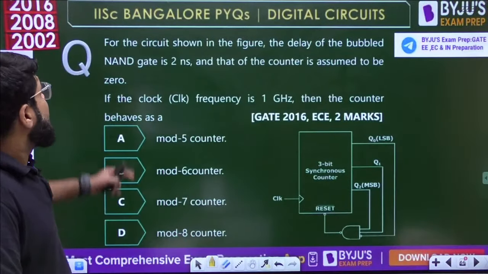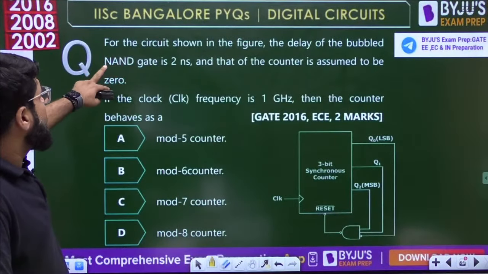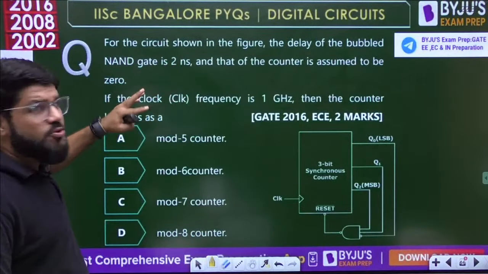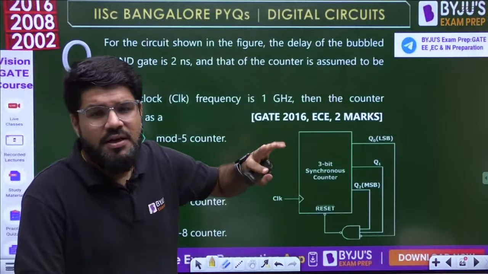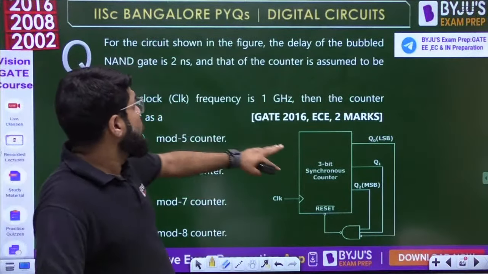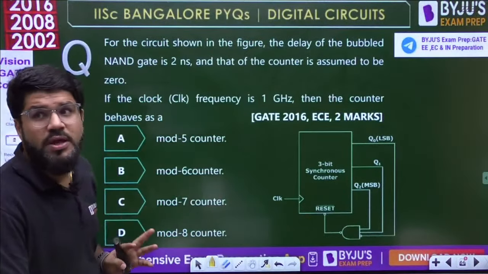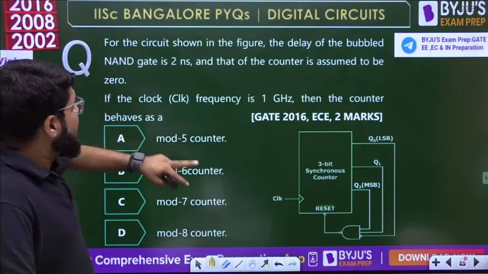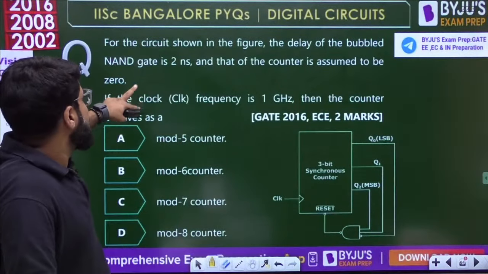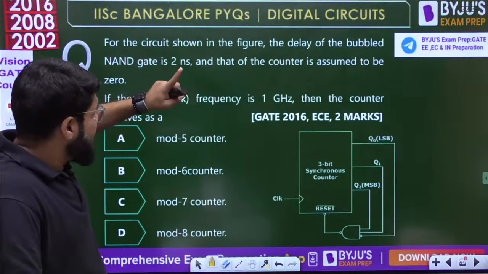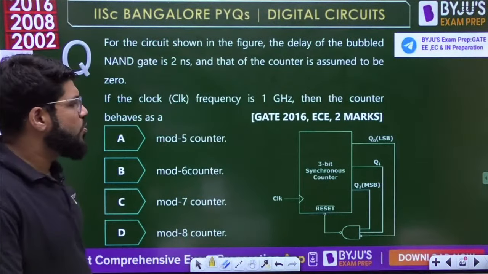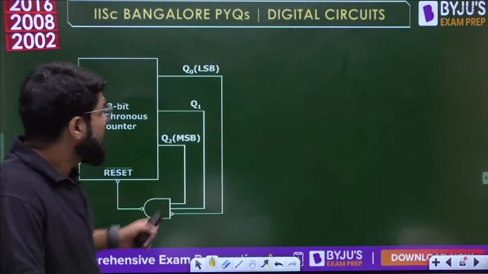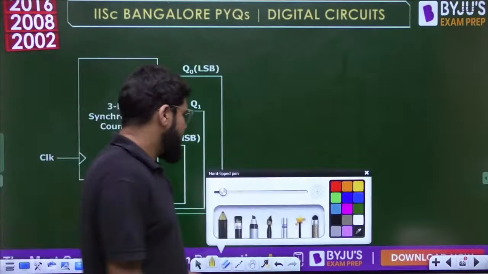Chalo guys, for the circuit shown in the figure, the delay of the bubble NAND gate is 2 nanoseconds, and that of the counter is assumed to be 0. Hypothetical situation. It won't happen that the delay of the counter is 0 but the delay of a NAND gate is 2 nanoseconds, but assume if that is the case. If the clock frequency is 1 gigahertz, then how does the counter behave? It's again a very good question.